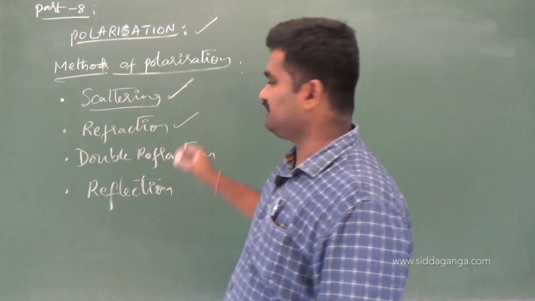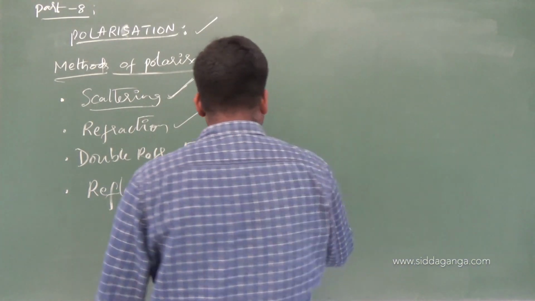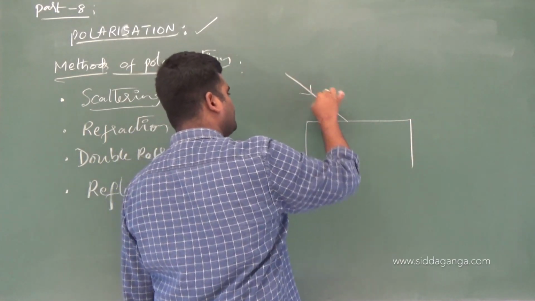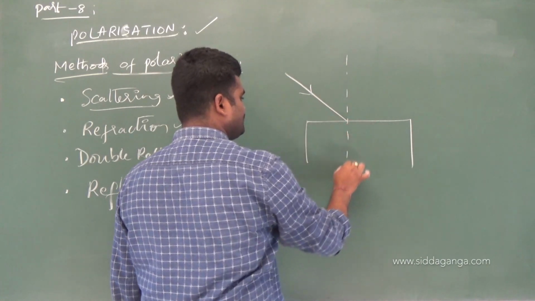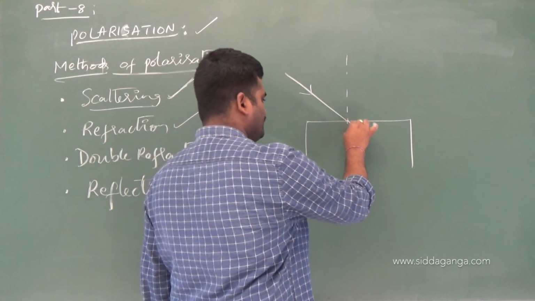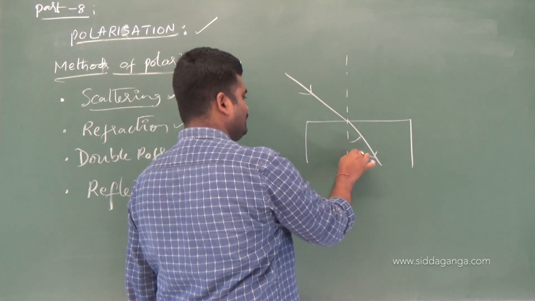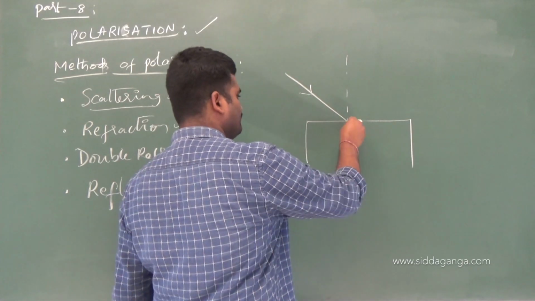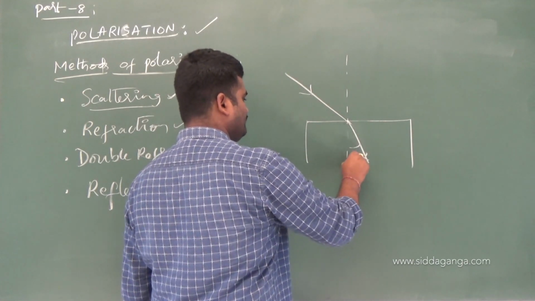And now we will see refraction. You know what we mean by refraction, right? When light is made to be incident on a refracting surface. Refracting surface means it should undergo refraction, which means we need a transparent medium. Let's say this is the refracted light ray we have.